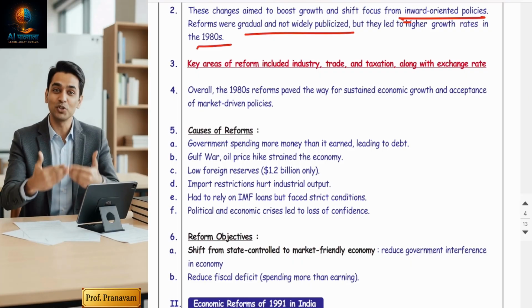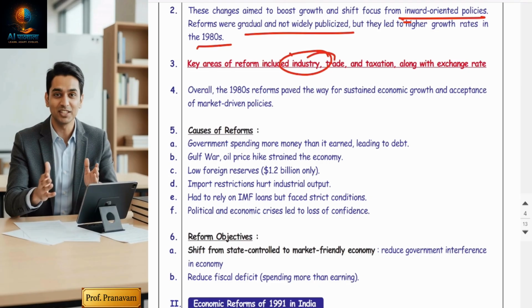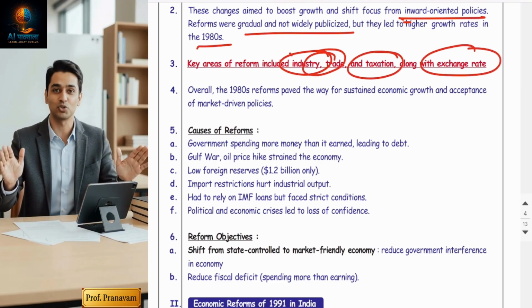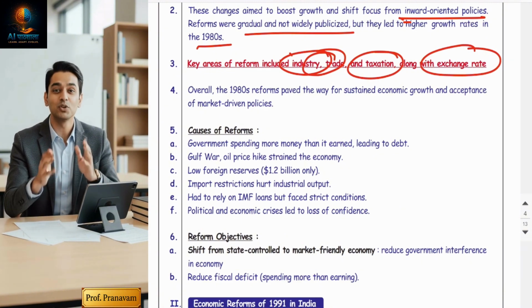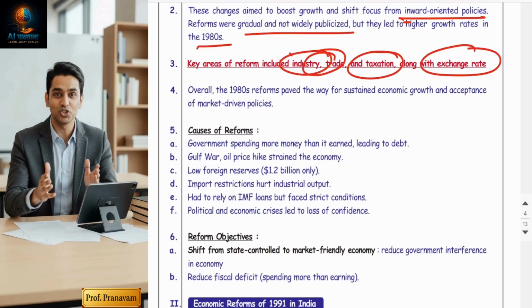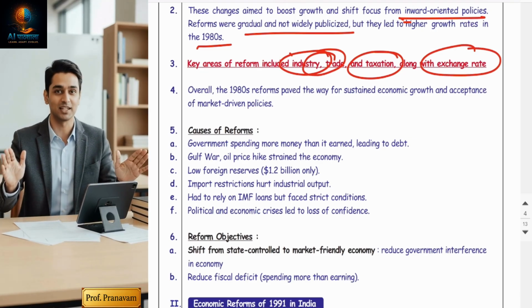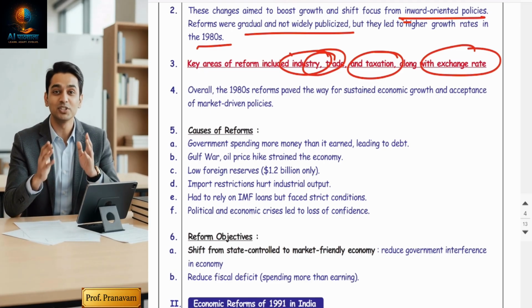The key areas of reforms were industries, trade, taxation, and exchange rates. These were the four main key areas so that revenue can be increased and industrial development can take place majorly.